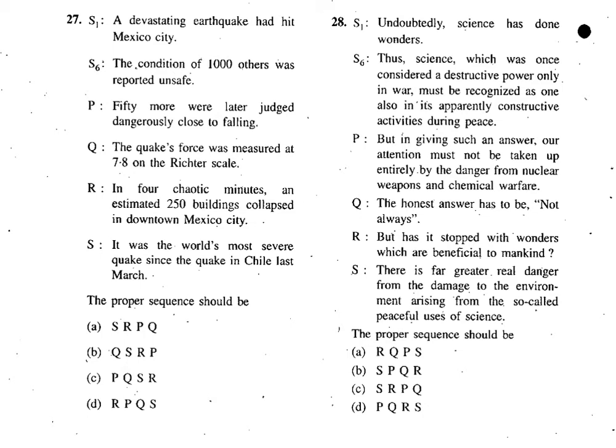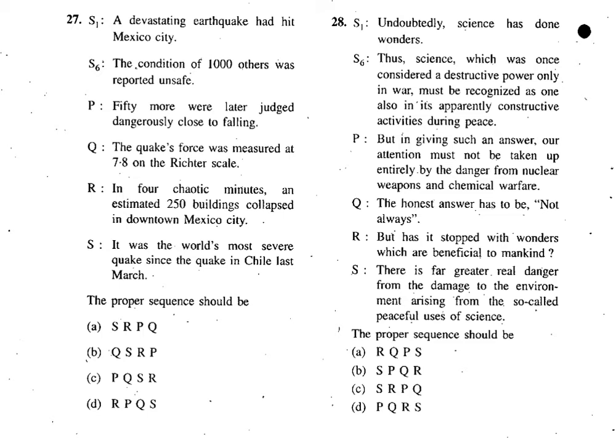So here RP. So the right answer will be QSRP. Because here 7.8 Richter scale, then it was the world's most severe quake, and then at the end the condition of 1,000 others, what? Buildings. So 250 buildings collapsed, and 50 more were dangerous, and 1,000 others reported unsafe. So the right sequence is QSRP.